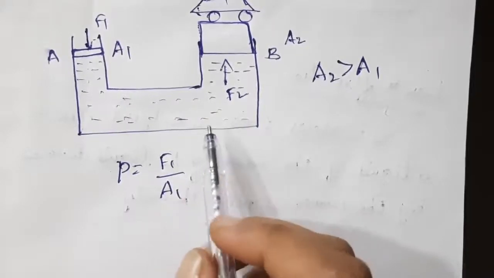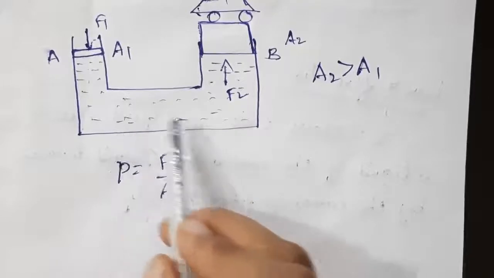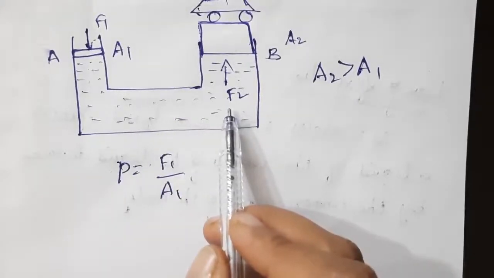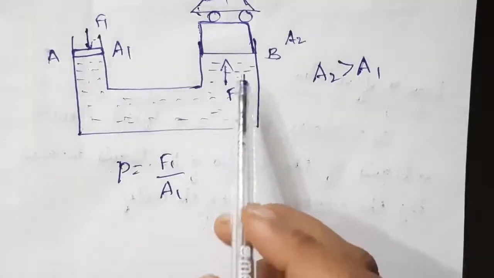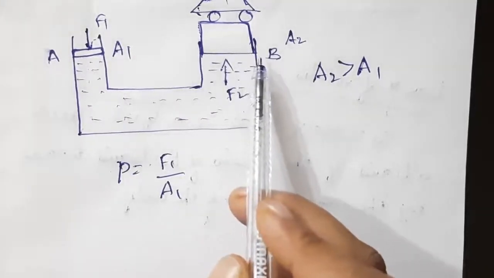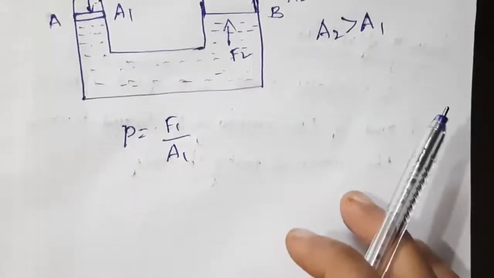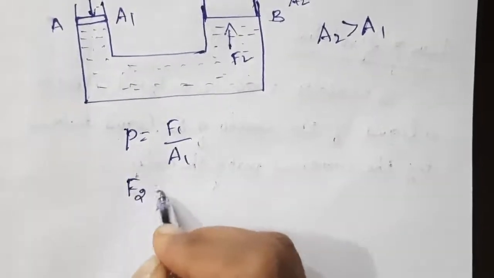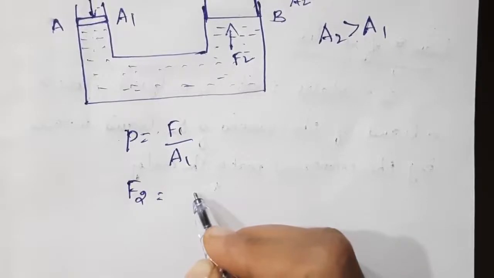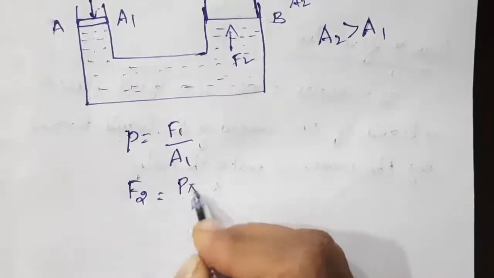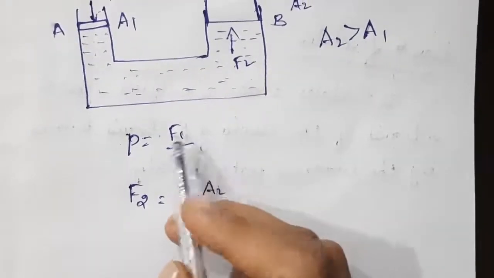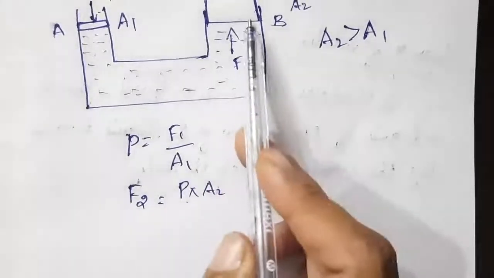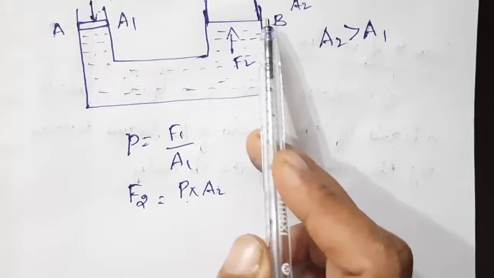Now, according to Pascal's law, this increased pressure will be transmitted in all directions. So the pressure is exerted on piston B, and an upward force is created on piston B. What is the upward force? F2 can be written as P into A2. Force is equal to pressure into area, where the pressure is P and the area of cross section is A2.